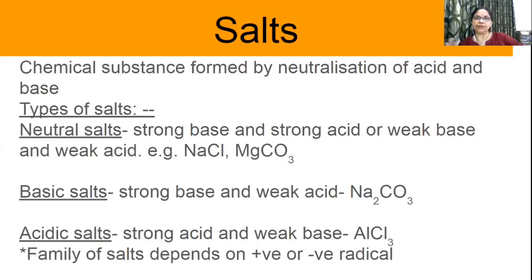There are different categories of salts on the basis of the radicals which are present in them. For example, if we consider the positive radical, sodium chloride and sodium carbonate, both of these can be categorized as sodium salts. If we consider negative radicals, then take, for example, sodium chloride and calcium chloride. Both have chloride, so they can be called chloride salts. So the family of salts can be indicated on this basis.